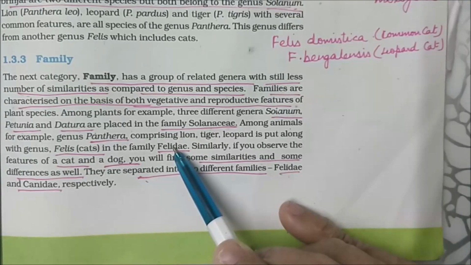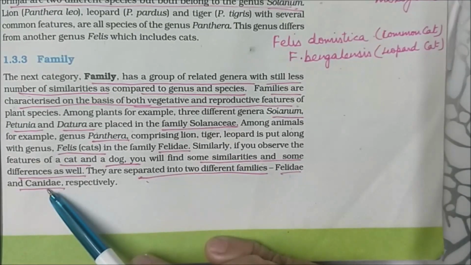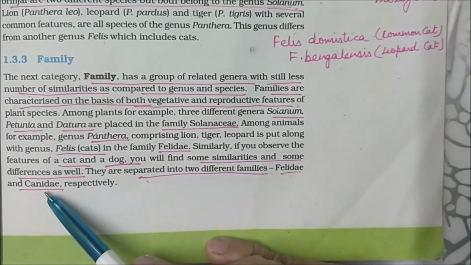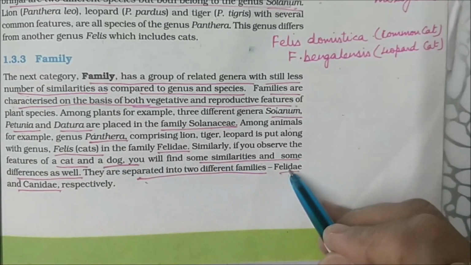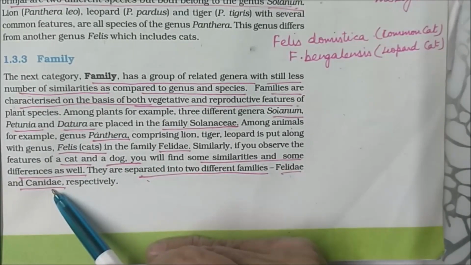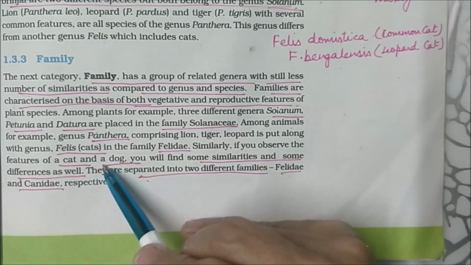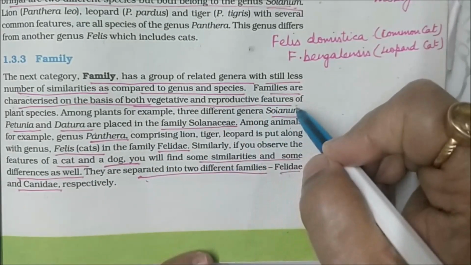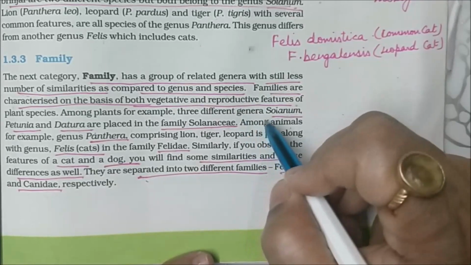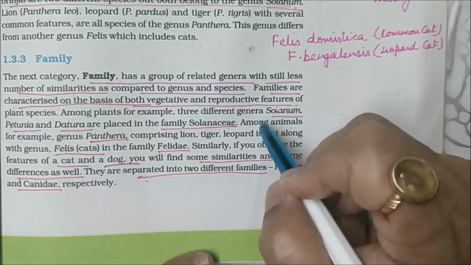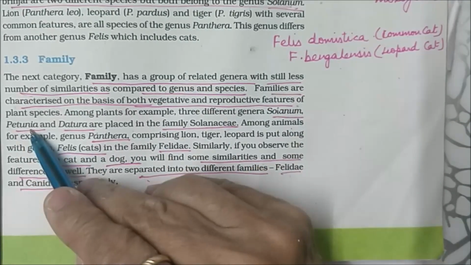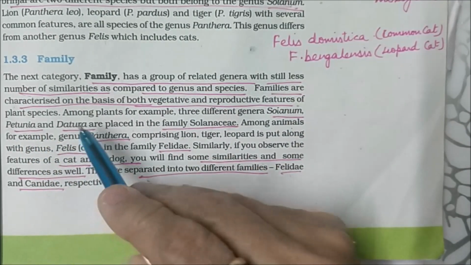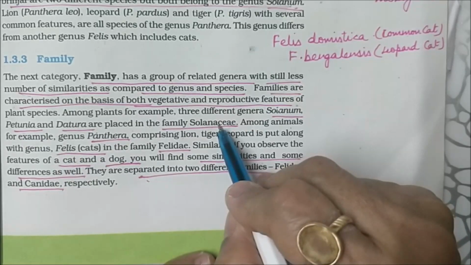Now there is one more family, that is Canidae. Family Canidae has dogs. So there are two families, one is Felidae, one is Canidae. Same way, if you talk about Solanum, we had talked about genus Solanum. Same way, there can be three genus: Solanum, Petunia, Datura. These three genus belong to the family Solanaceae.